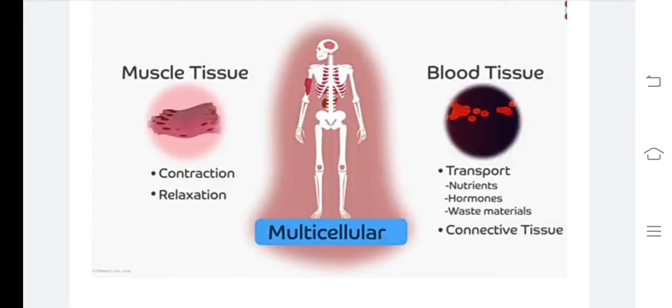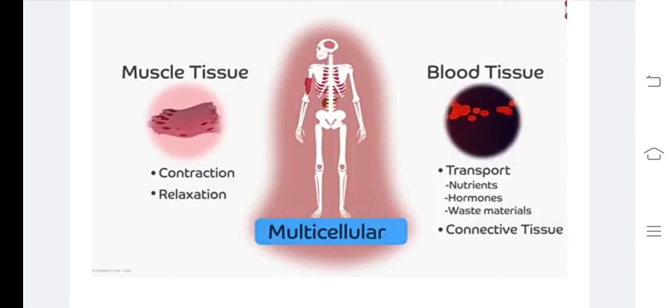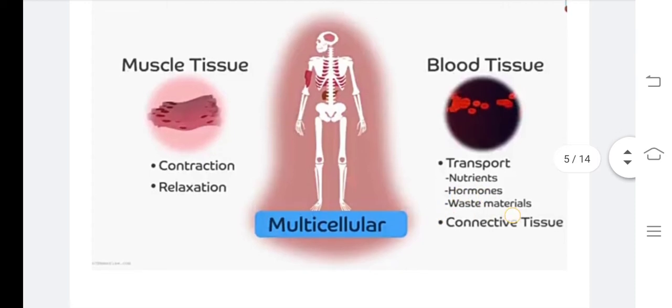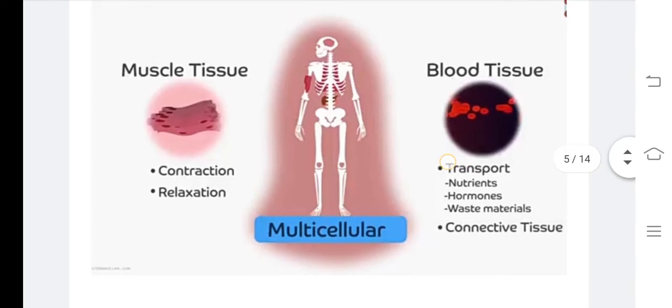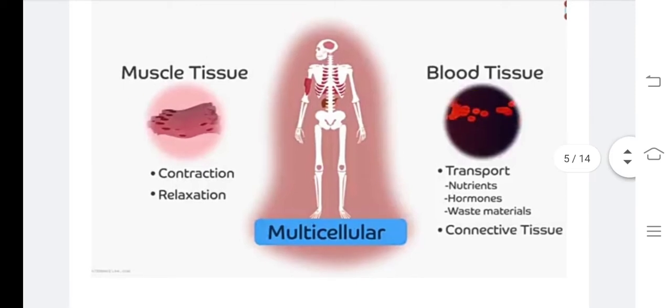What about the other tissue, children? That is blood tissue. What is the main function of blood tissue? A grouping of blood cells together forms blood tissue. They help in the transport of nutrients, hormones and waste material. This belongs to connective tissue, children. So these two belong to animal tissue. We can move on to the next session.